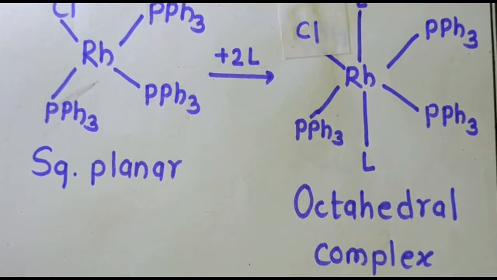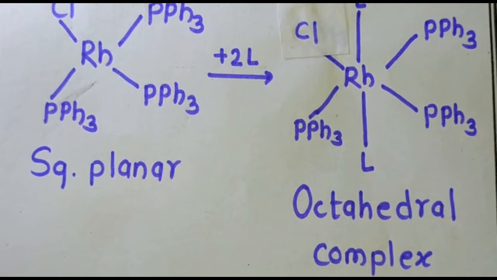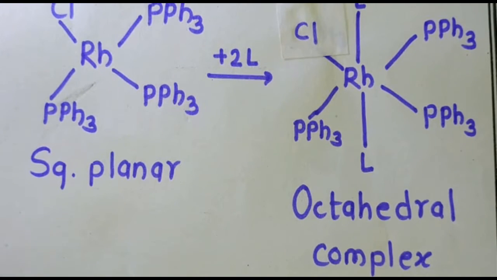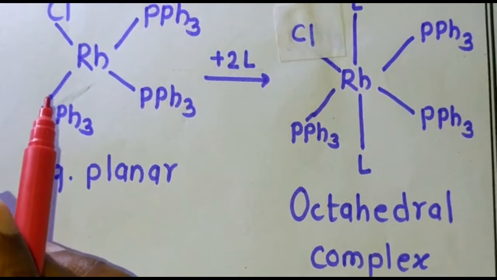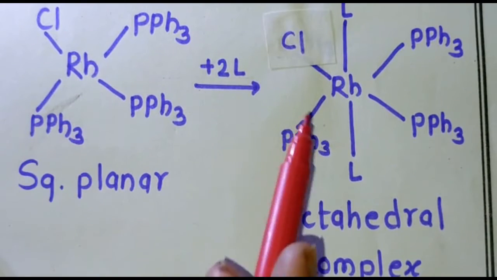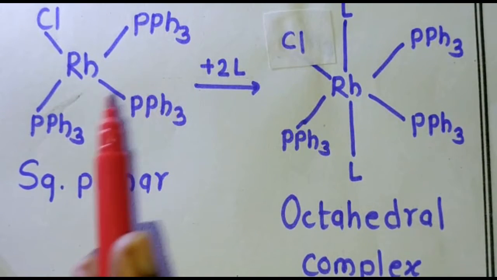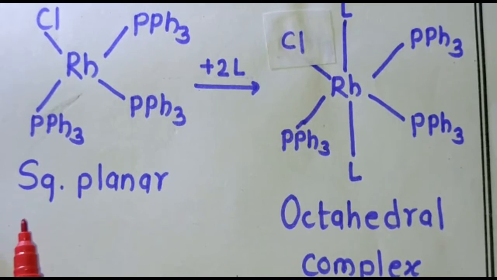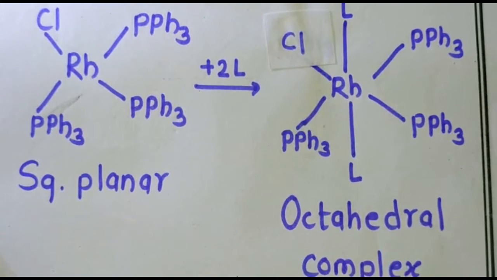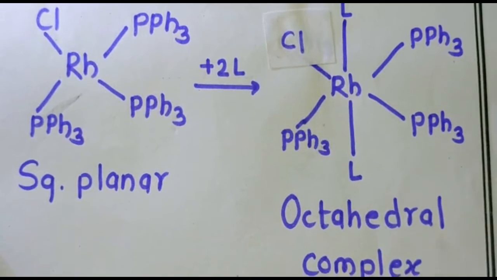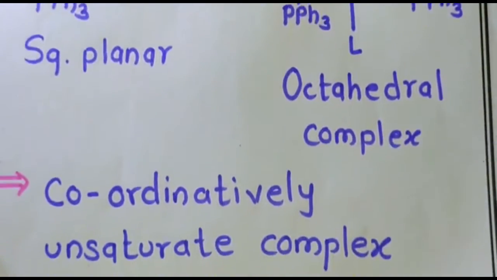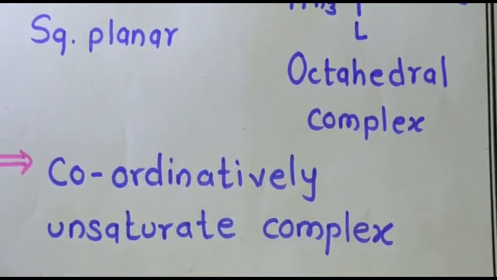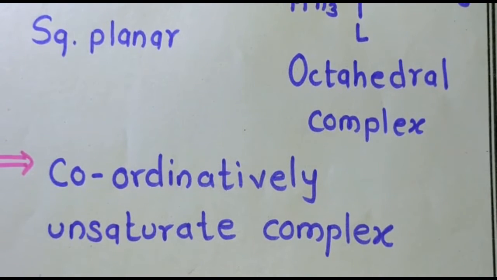When two ligands are added, the geometry turns to octahedral complexes. This is our Wilkinson catalyst. When we add the two ligands over our catalyst, the geometry changes from square planar to octahedral complexes. This catalyst is a coordinately unsaturated complex.